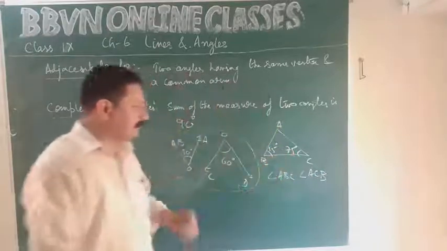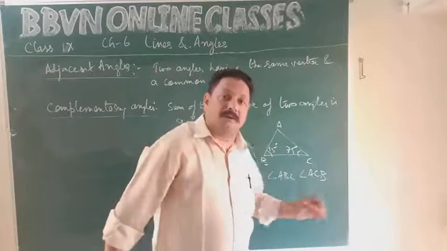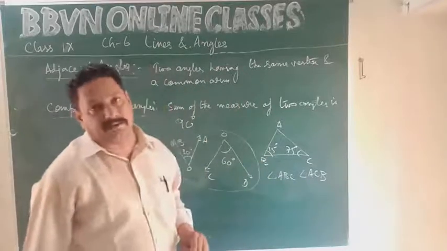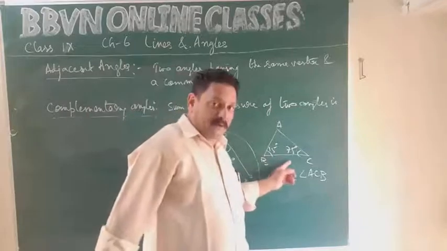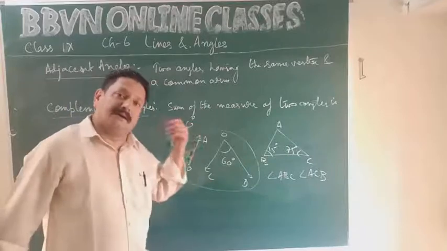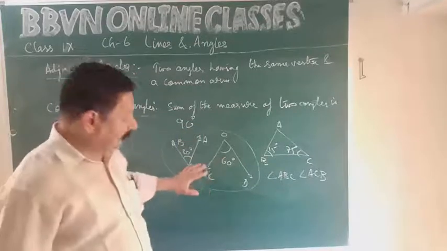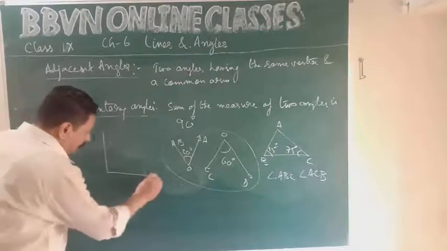What is the sum of their measures? 15 degrees plus 75 degrees, 90 degrees. So they form a pair of complementary angles. They do not have a common vertex. यहाँ पे क्या था? Vertex भी अलग और arms भी दोनों के अलग. Yet they were forming a pair of complementary angles. ऐसा भी हो सकता है.